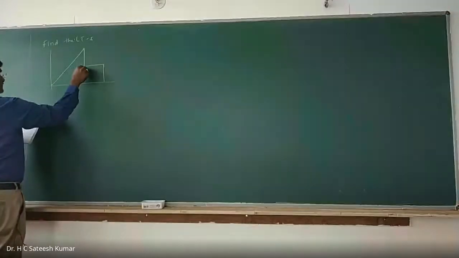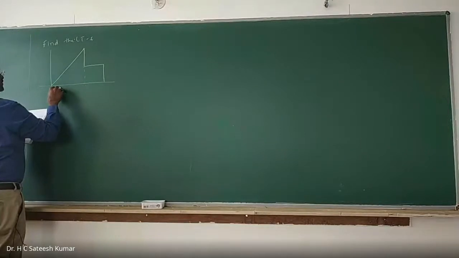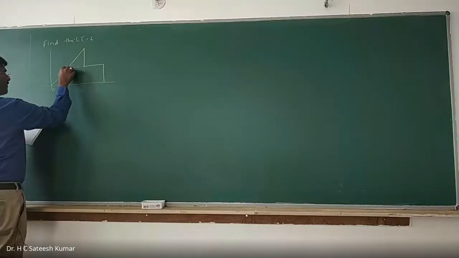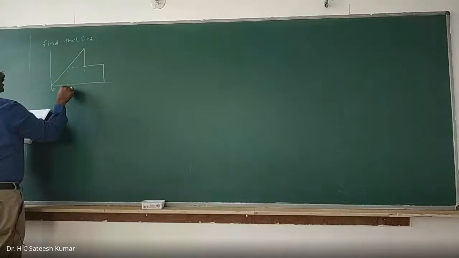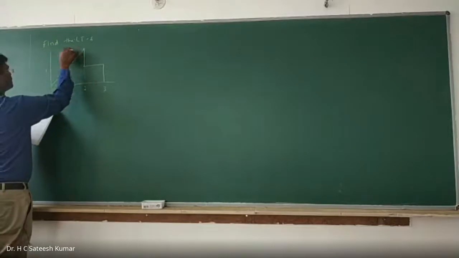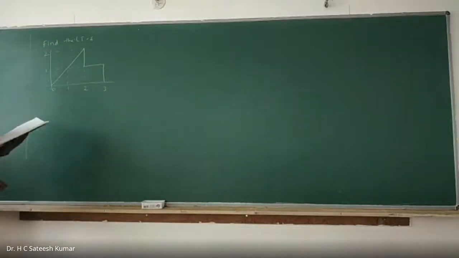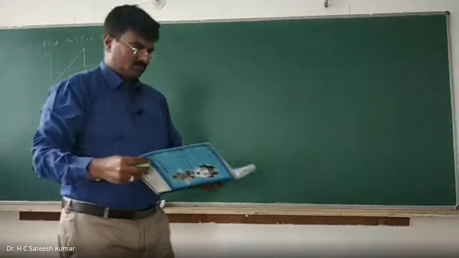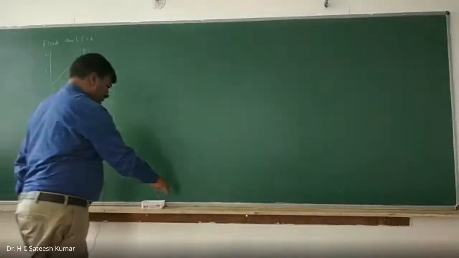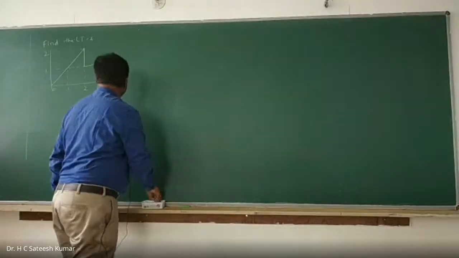Like this. 0, 1, 2, 3. Amplitude is 1. This is 2. Okay. Now, find the Laplace transformation of it. How will you do that? Generally, this kind of question carries 8 to 10 marks.